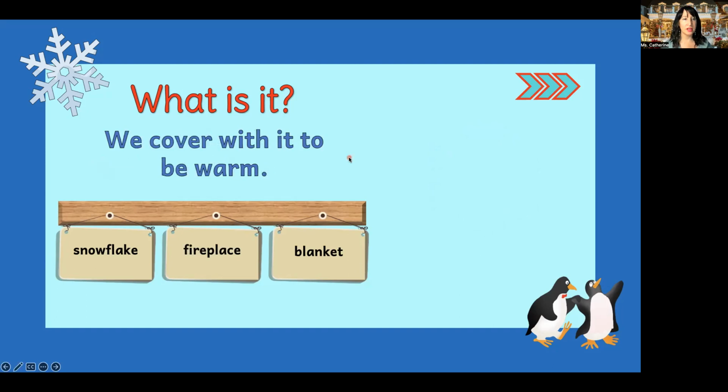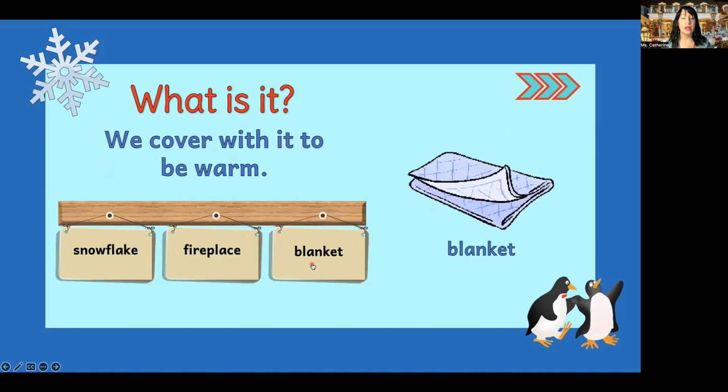Okay, so what is it? We cover with it to be warm. Would this be a snowflake, fireplace, or blanket? A blanket is something that we cover with to be warm. So if I say, brr, right, what does that mean? That's right, I'm cold. So you're going to give me a blanket, or I will put on a blanket to keep myself warm.